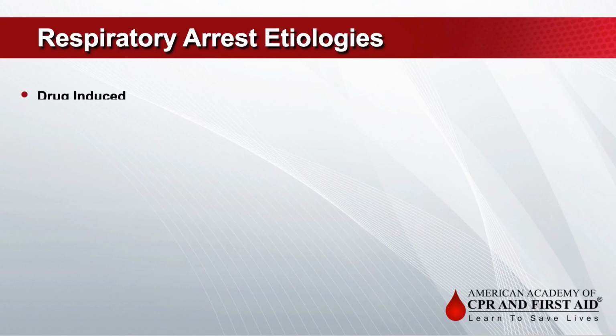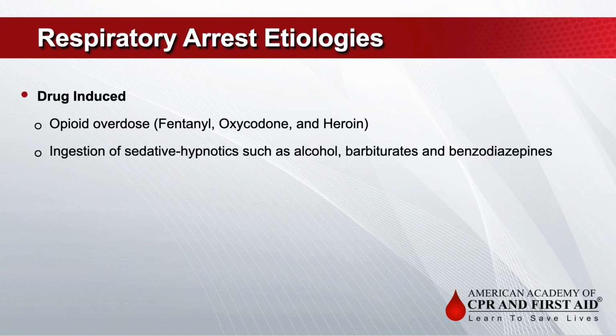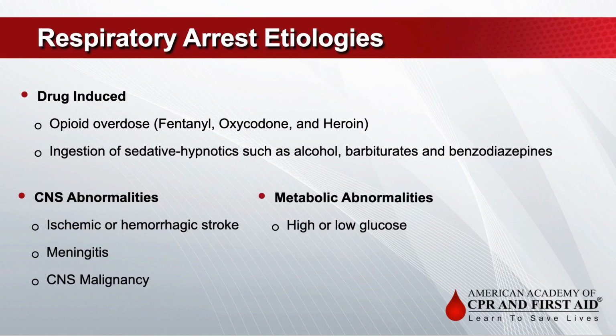Respiratory arrest may be caused by a variety of etiologies. The first is a result of diminished respiratory drive. This may be drug-induced, as is the case in opioid overdoses. Opioids include fentanyl, oxycodone, or street drugs like heroin. This may also be caused by the ingestion of alcohol, barbiturates, or benzodiazepines. Diminished drive may also result from central nervous system abnormalities, including ischemic or hemorrhagic stroke, meningitis, or CNS malignancy. Finally, respiratory drive may decrease in patients who have too high or low glucose or pH levels. It should be a priority to assess blood sugars and gases at the earliest opportunity.